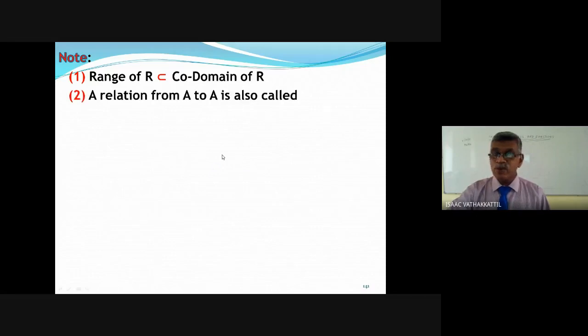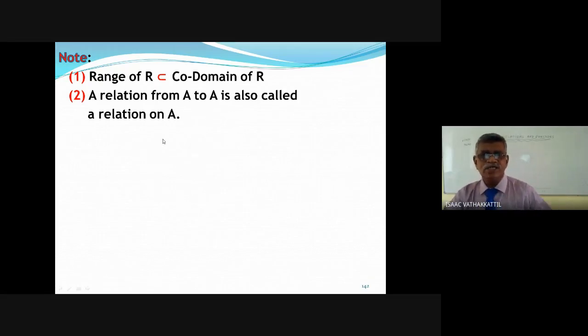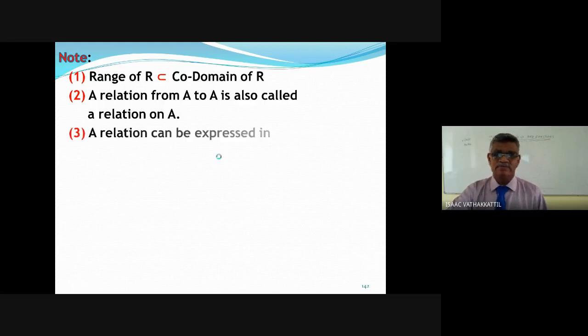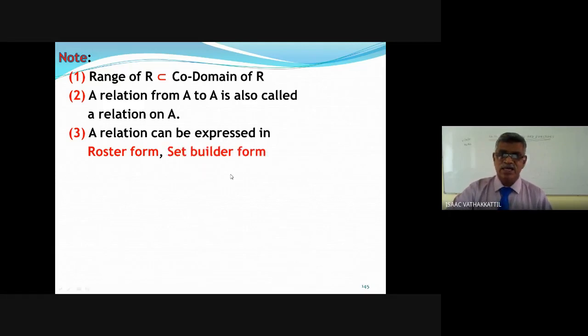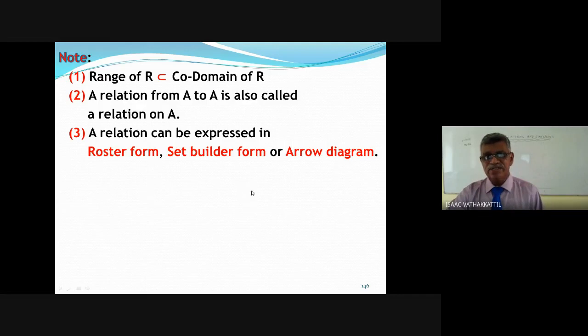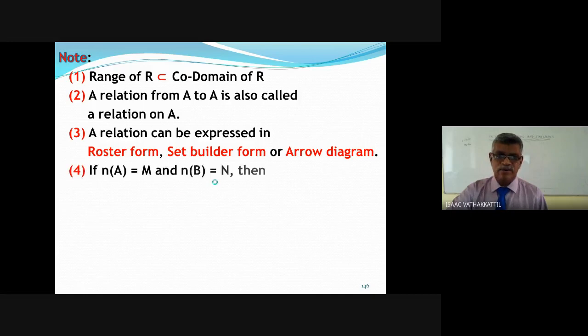A relation from A to A. If A is a set, I can have a relation from A to A. That we can simply say a relation defined on A. When I say relation on A, that means a relation from A to A. A relation can be expressed in roster form, set builder form, or arrow diagram. Is it clear?